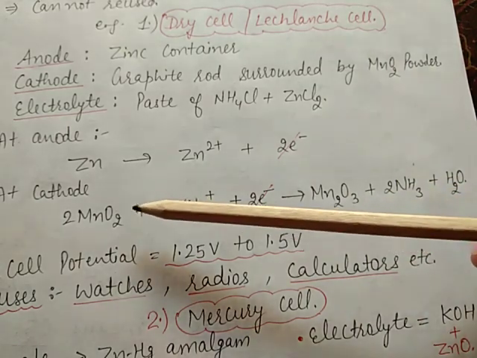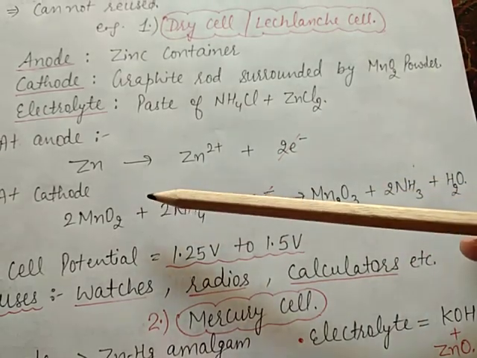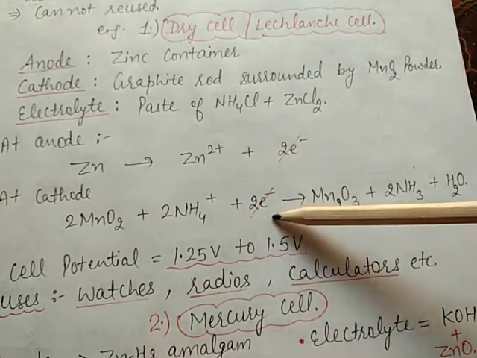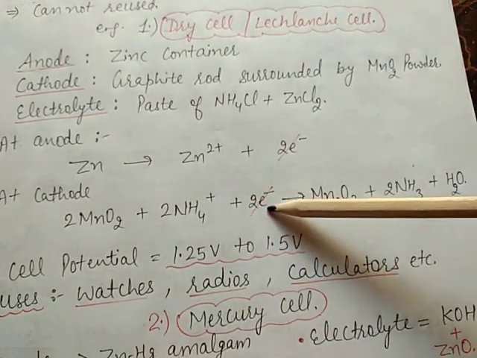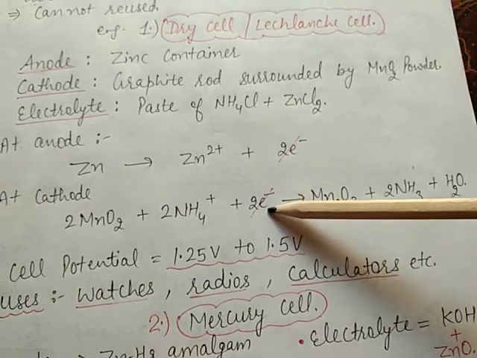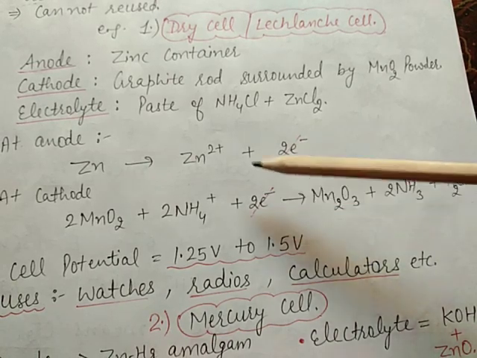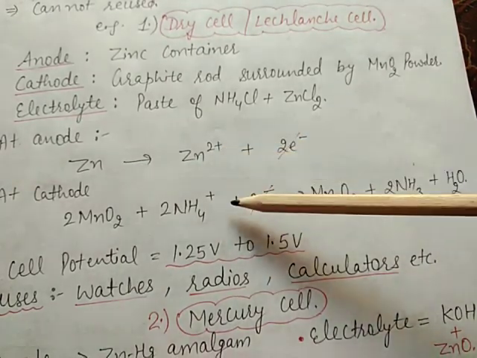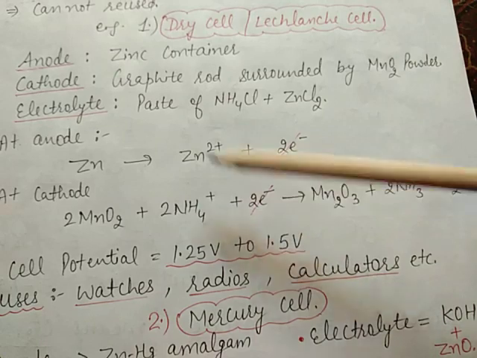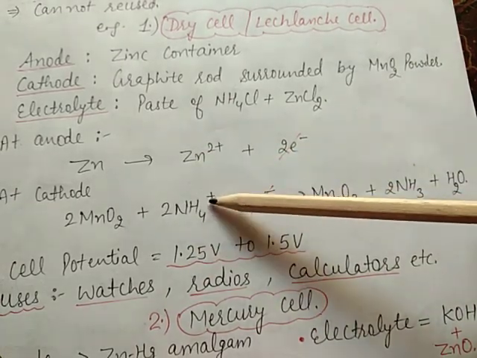In the cathode, reduction takes place by the gain of two electrons. So these are the reactions of the dry cell at the cathode and at the anode.